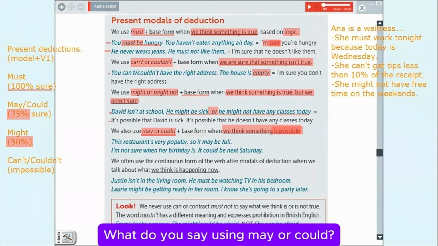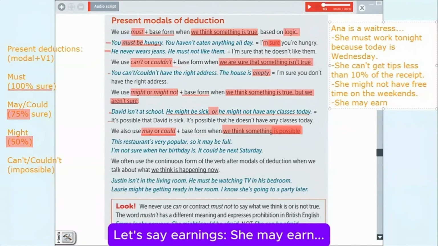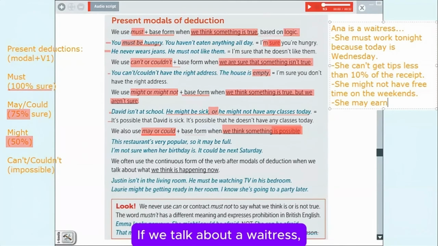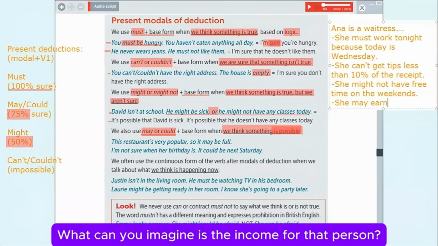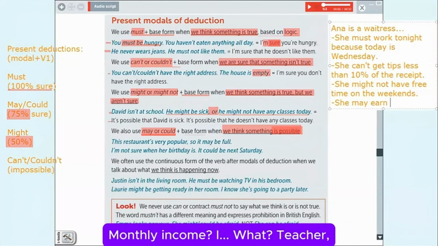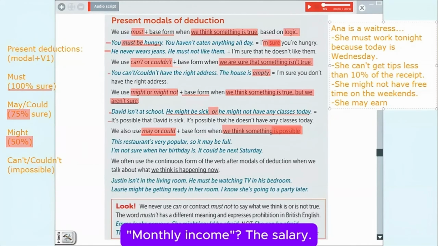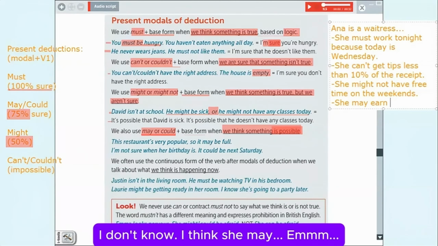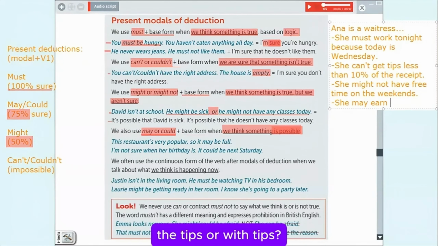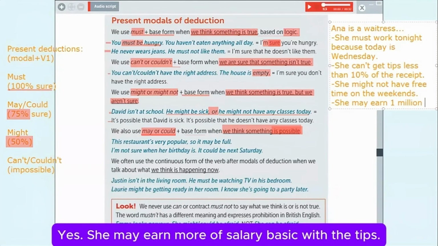So we believe that this is possible. What do you say using may or could? Let's say earnings. She may earn, what can you imagine about the income? If we talk about a waitress, what can you imagine is the income for that person, monthly income? Monthly income, the salary. Okay, the salary. I don't know. I think she may earn 1 million together with the tips. Yes, she may earn more than a basic salary with the tips.